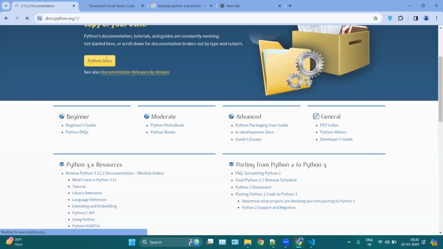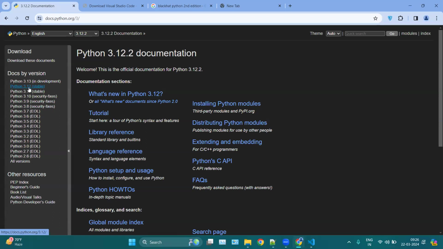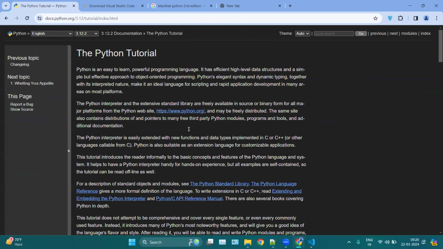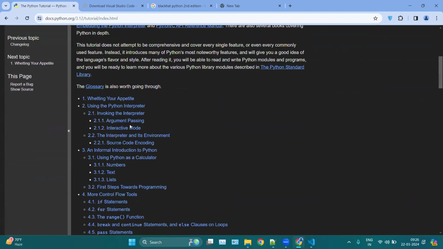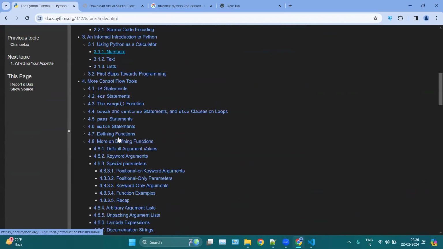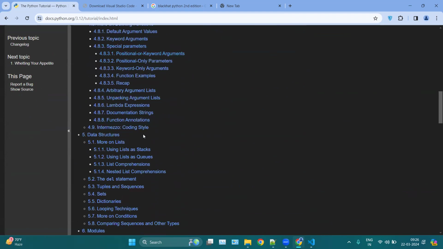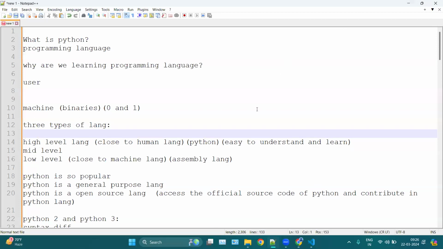You can click on this Python docs here. This is the Python documentation. You can select your version; let's say 3.12 is stable here. And you can click on this tutorial. Here we have the entire Python documentation: what tokens are, how we can write the first program, numbers, data types, statements, loops, etc. So you don't need any Python book for Python core especially. Great, thank you so much.